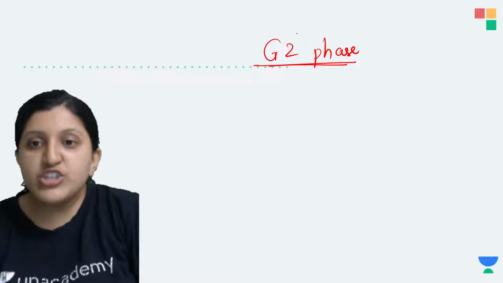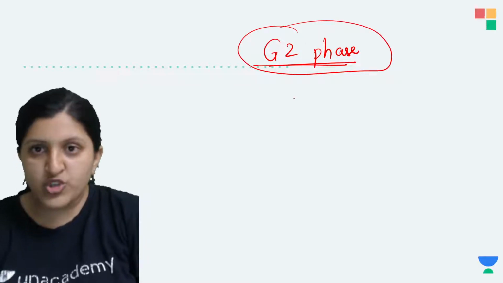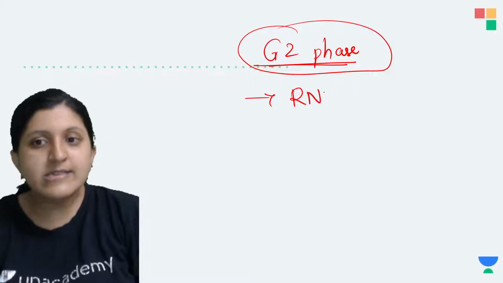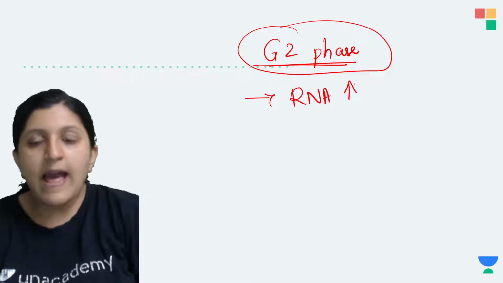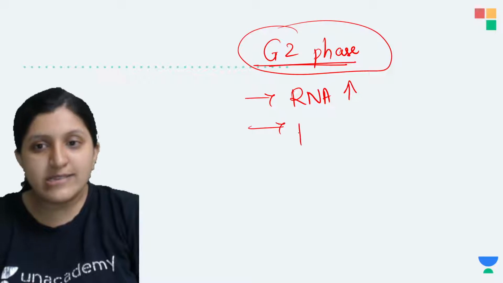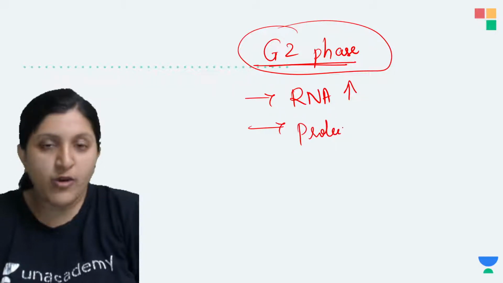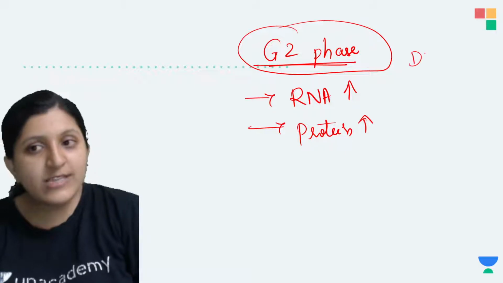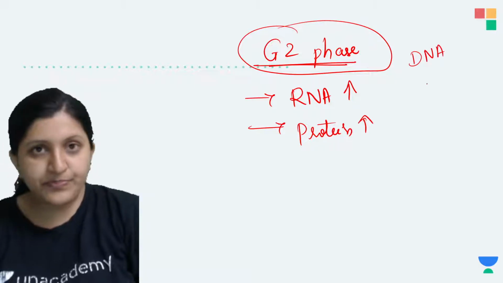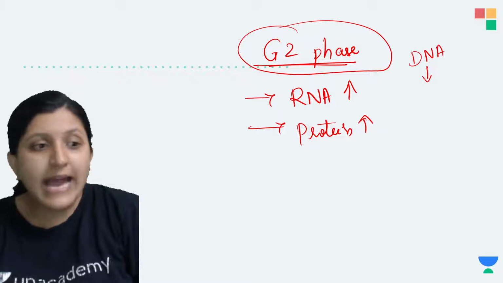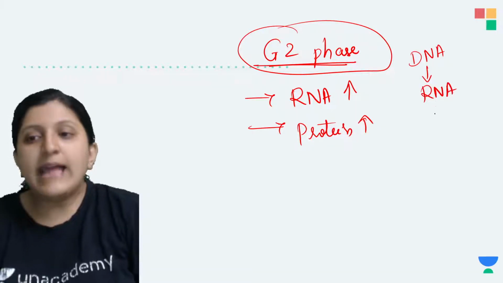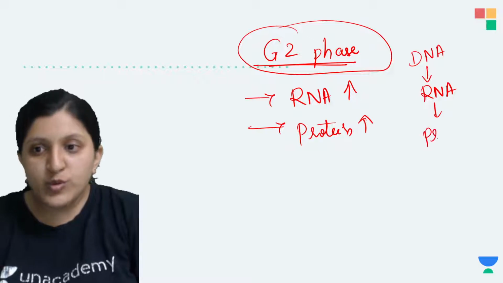Okay, so now G2 phase when we mention, so here again the RNA synthesis increases. Okay, and the protein synthesis increases. So what is the cause or what is the reason for this one? Because the DNA is already synthesized. Okay, so now that DNA is going to produce the RNA. Okay, and that RNA is going to produce a protein.